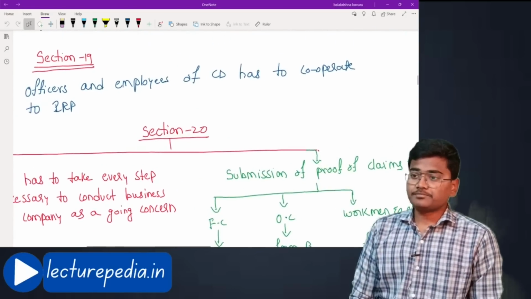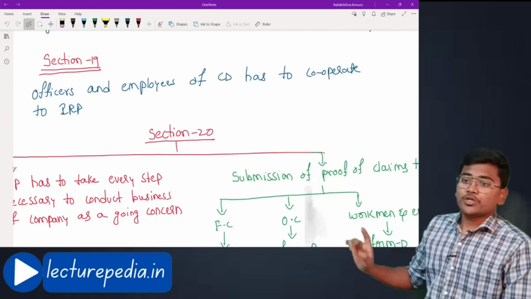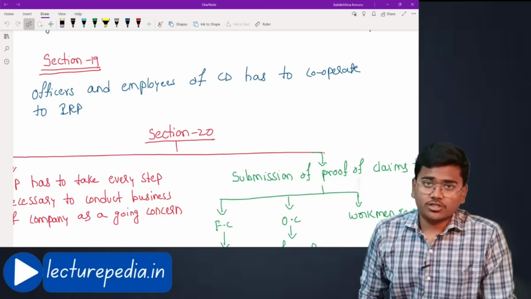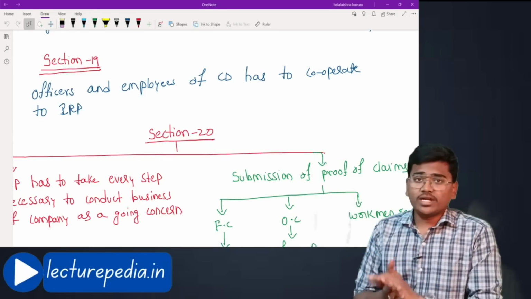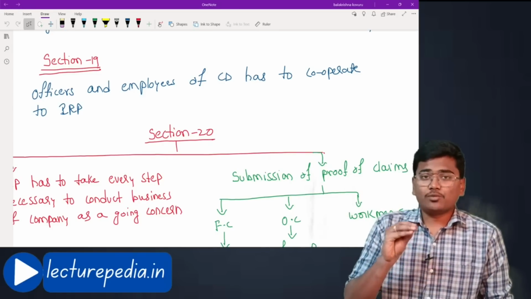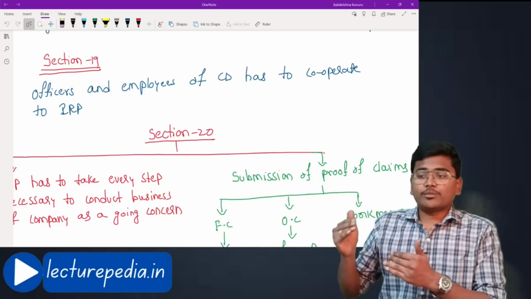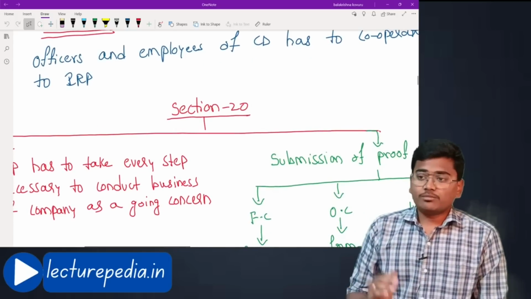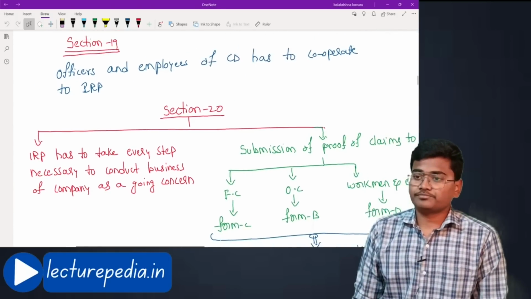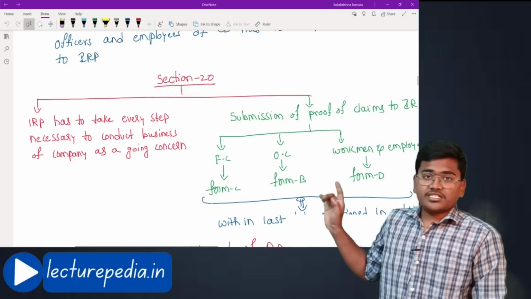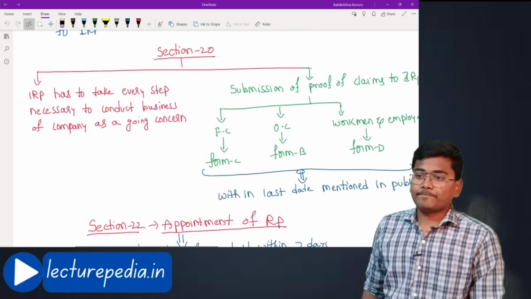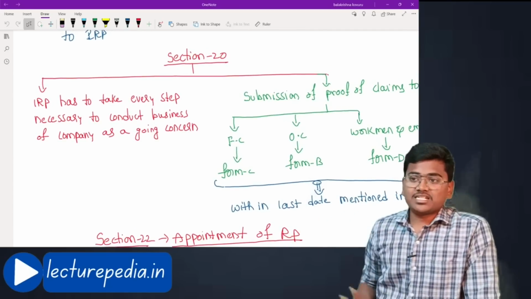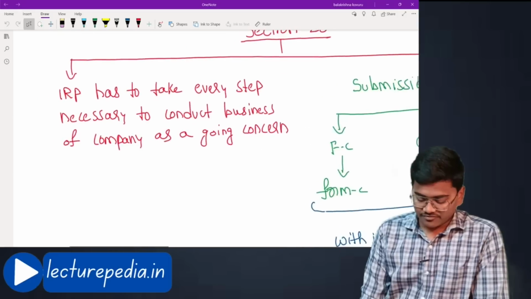Next, section number 19. Officers and employees of corporate debtor has to cooperate to the interim resolution professional. Okay, since he has newly entered into the company, he would be requiring some cooperation from the employees and officers of the company. So they have to cooperate to the interim resolution professional. Next, section number 20. Under section number 20, we can divide this section number 20 into two parts. Under the first part deals with